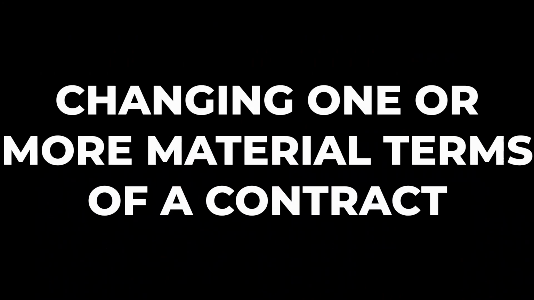Now, the second thing is by alteration. How can a contract be changed by alteration? By changing one or more material terms of a contract. That means the original contract is discharged.